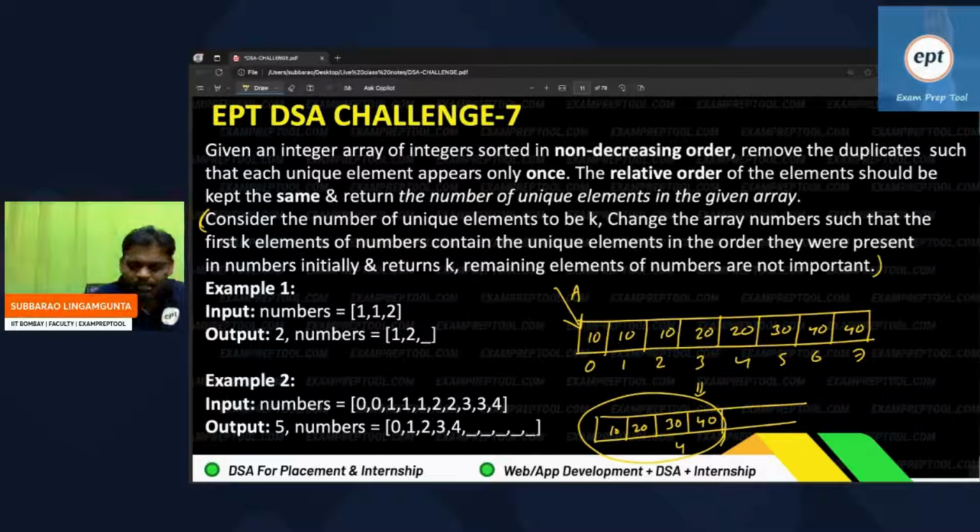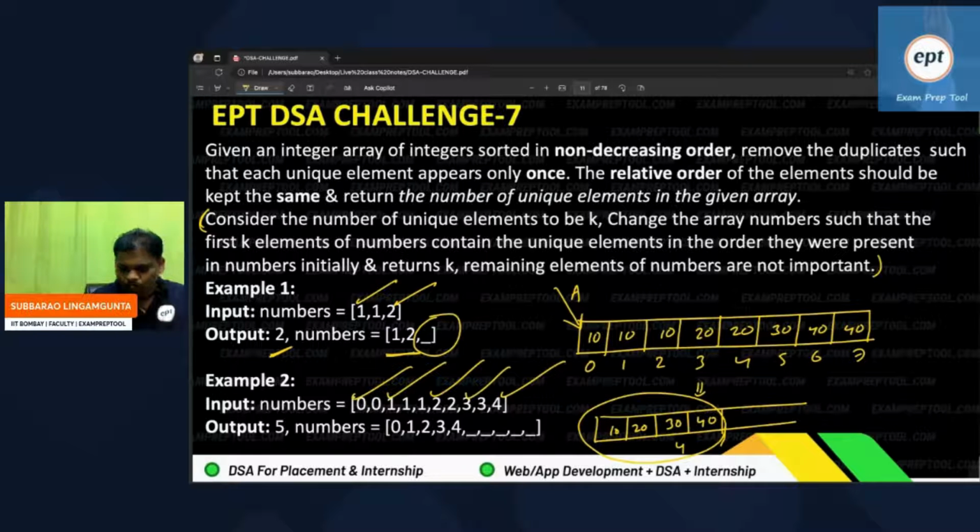I have given some examples also. Can you see the examples? The numbers given are 1, 1, 2. The output should return 2 because there are 2 distinct elements. You have to store the distinct elements; what you do with the others is up to you, you can simply ignore them. In the second example, 0, 1, 2, 3, 4, the remaining elements you can ignore, and at the end it has to return 5.